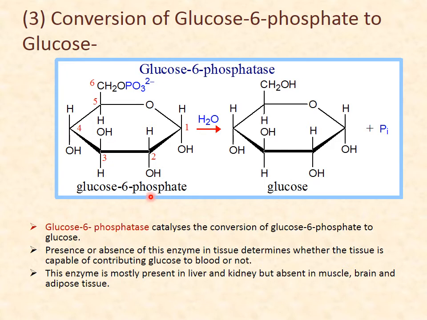But here, when glucose 6-phosphate is converted to glucose, the enzyme is glucose 6-phosphatase, and this enzyme is present only in liver and some in kidney, but it is absent in muscle, brain or adipose tissue. Therefore the liver is responsible for glucose production, and it reflects the blood sugar level.